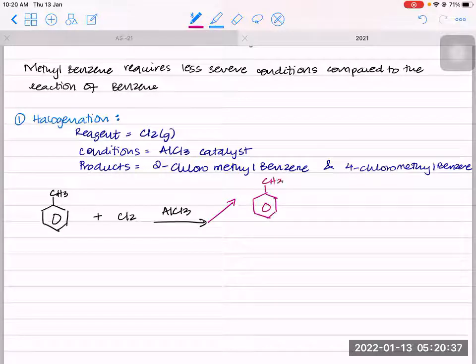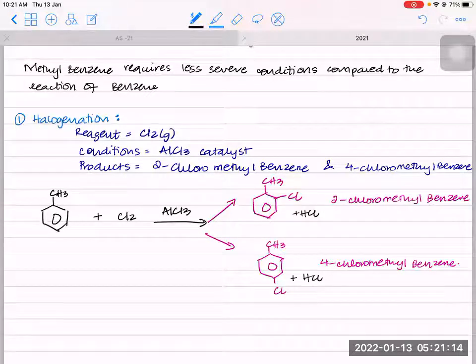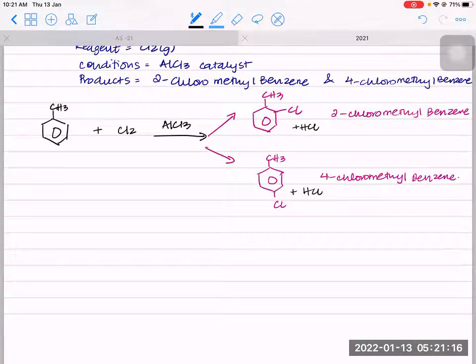You get either 2-chloromethyl benzene. Yeah, this right here is 2-chloromethyl benzene. Or you get 4-chloromethyl benzene. So you get 2-chloro or 4-chloromethyl benzene. Clear? And what else will we get? Obviously, the H that has been removed with the Cl will make HCl. So you also get what? HCl. That will give you steamy fumes. Right? Now, these are your two possible products.